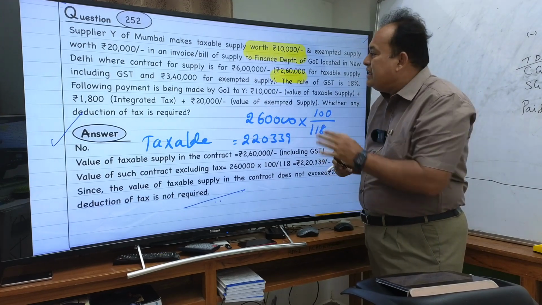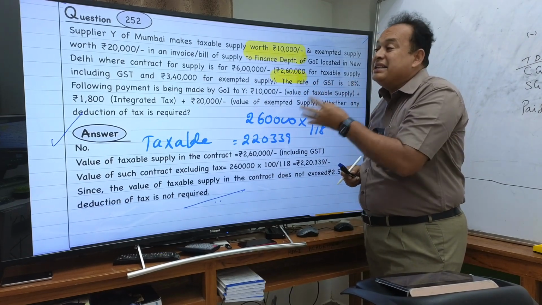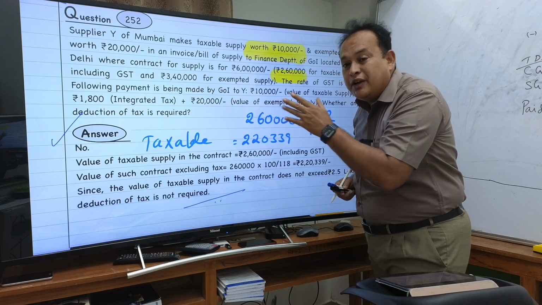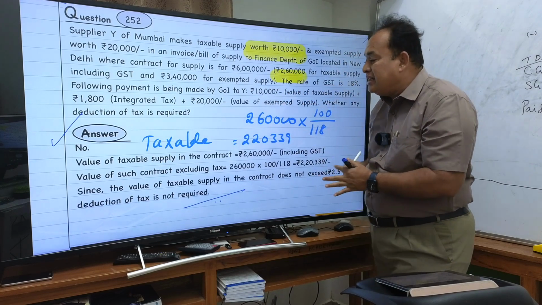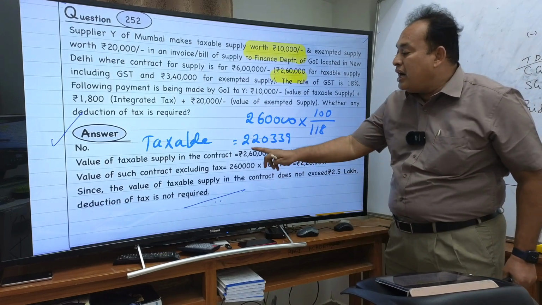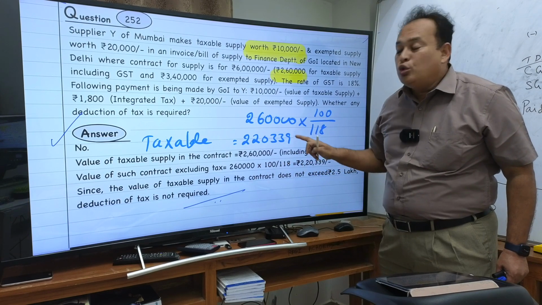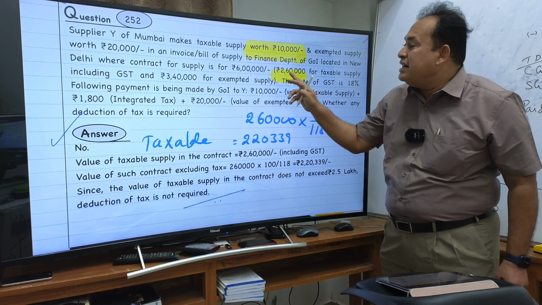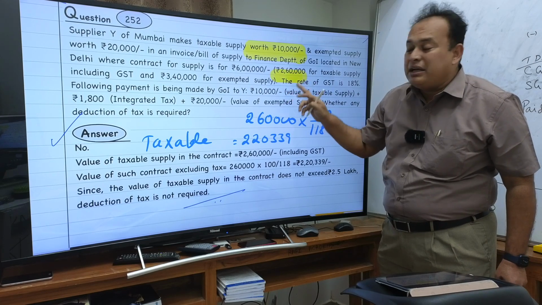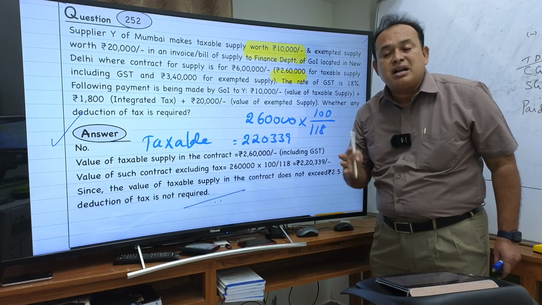In the given case, 2,60,000, unfortunately, is inclusive of GST. Therefore, we eliminate the GST and see, the amount is 2,20,339, which is less than 2.5 lakhs.